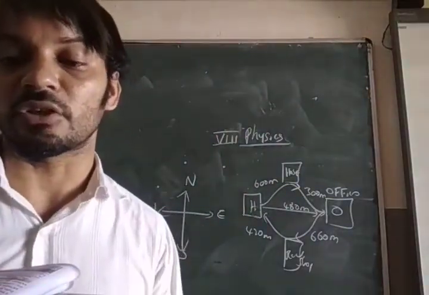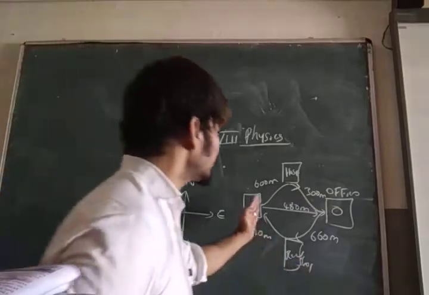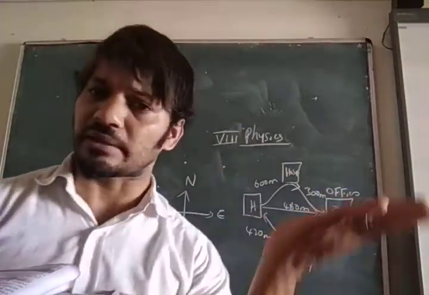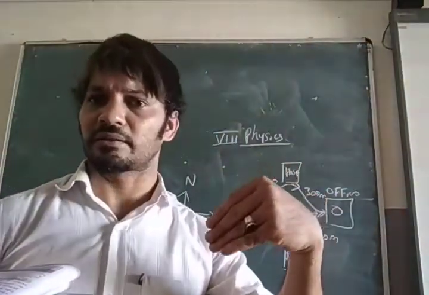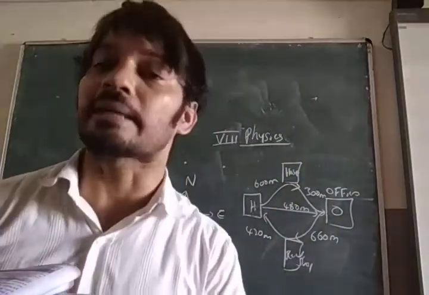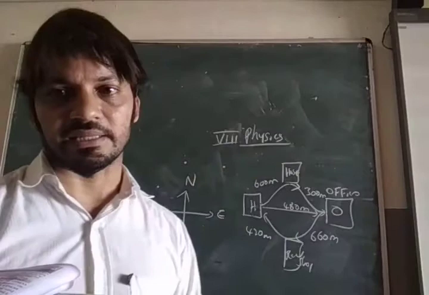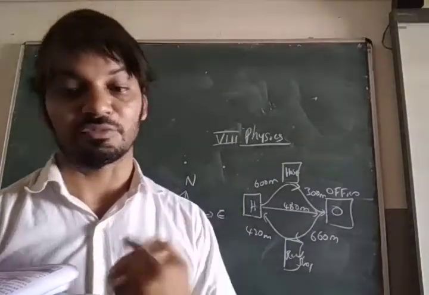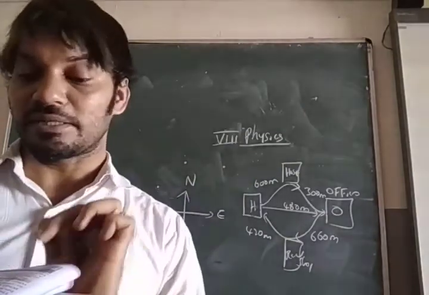Distance is the length of the path he travelled. Which length? It may be curved, any curved road. How much length he travelled, that is known as distance. But displacement, what? Page number 6.2.